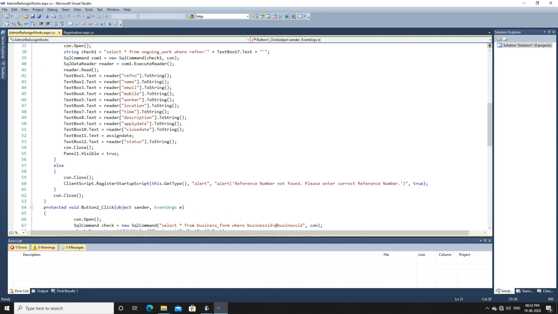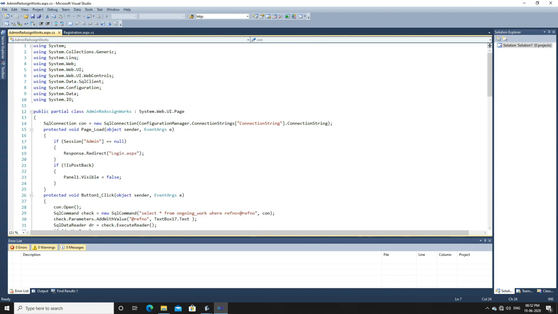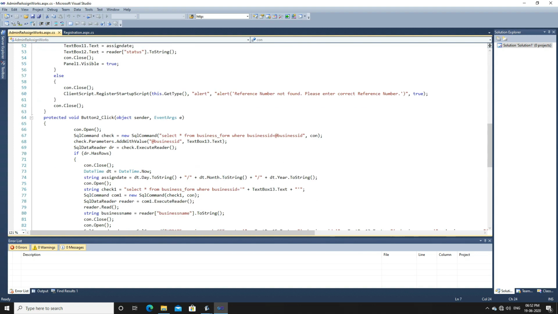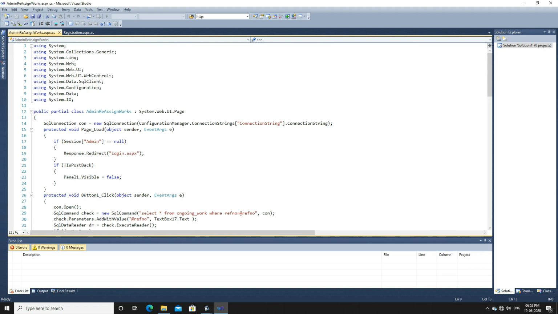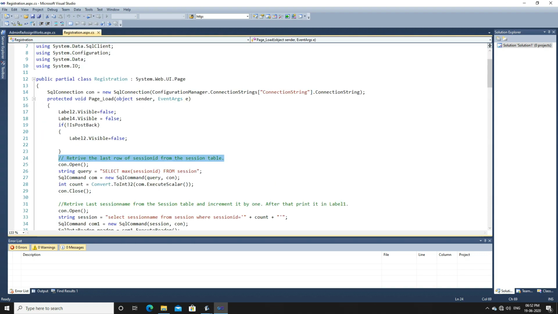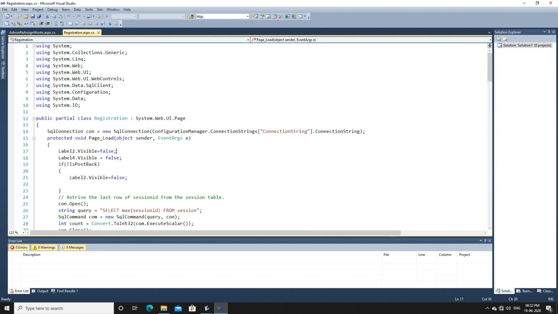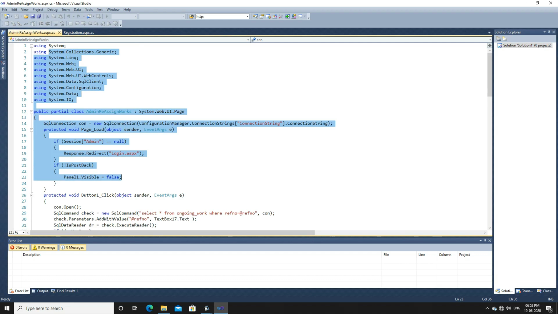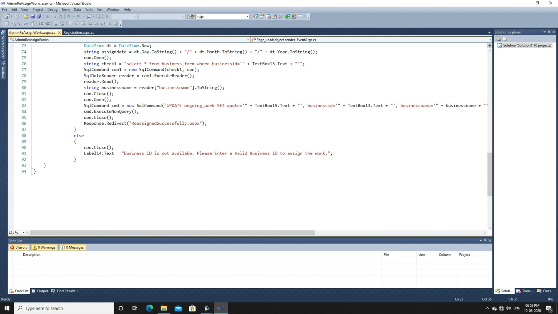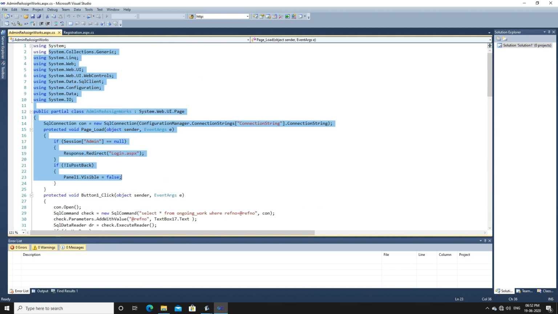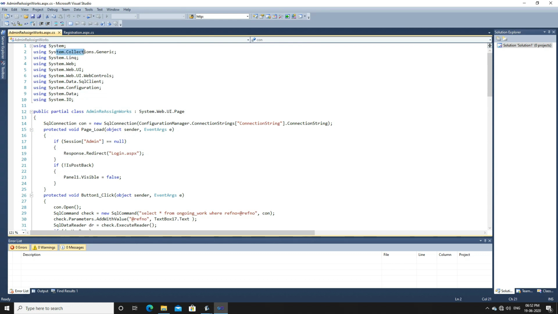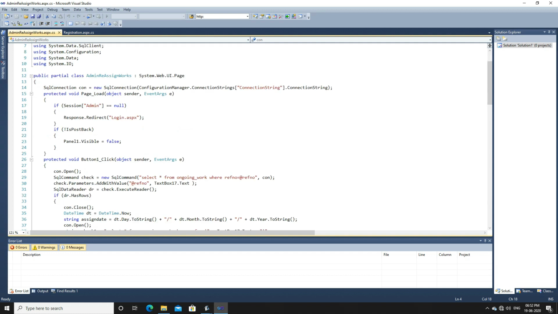Look, I will show you the difference here. Here in this program, no comments are written. You can notice in this program, I haven't written any comment. But in this program, I have written comments. What is the difference between these two programs? It might take 1 hour to understand what exactly I have written. So here I have to first understand, okay, these are the files, namespace, these are the things which I have written. Okay, and here a connection is established, a session is created.